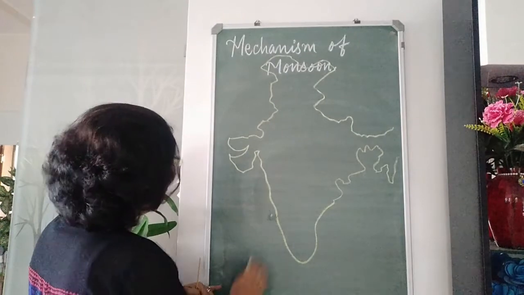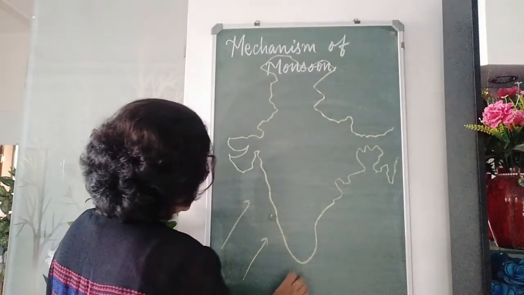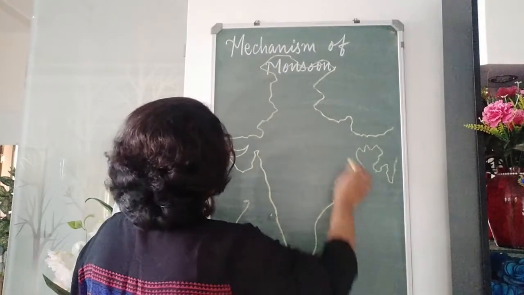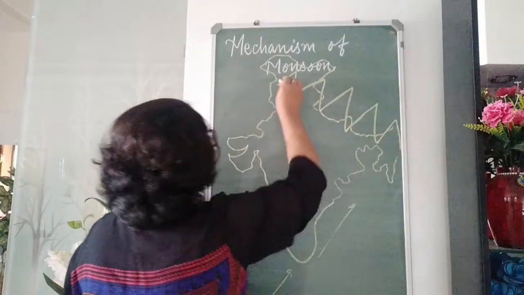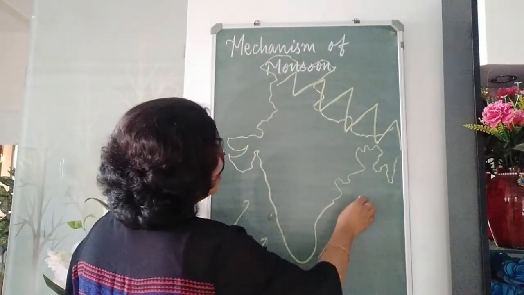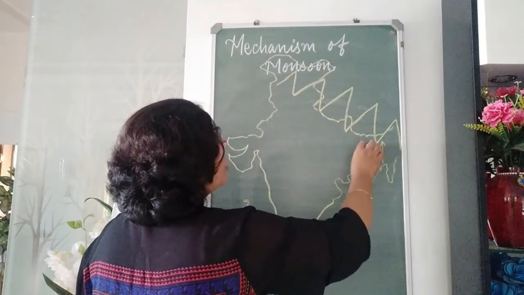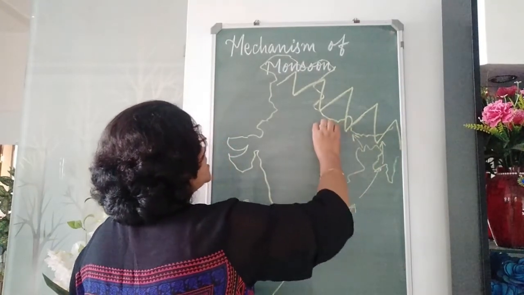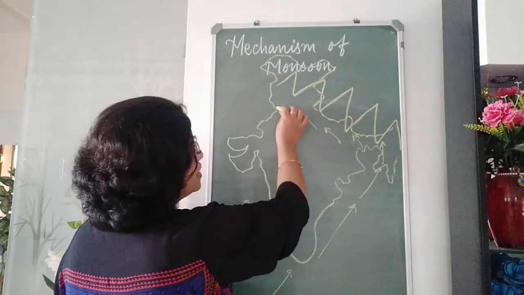When the winds will blow from sea towards the land like this, and here because we have huge mountains of the Himalayas, the winds are not allowed to cross this because they are too high. So, automatically these winds which are moisture laden, which are rain bearing, they shift towards the west.